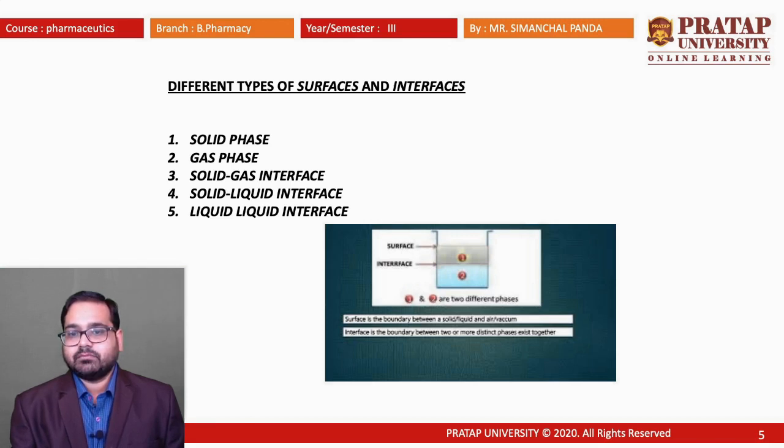Here in the diagram we have taken two different phases. 1 and 2 are indicating two different phases. The first one, which is facing toward the gas, is known as the surface, and in between the two different liquids, the plane is known as the interface.